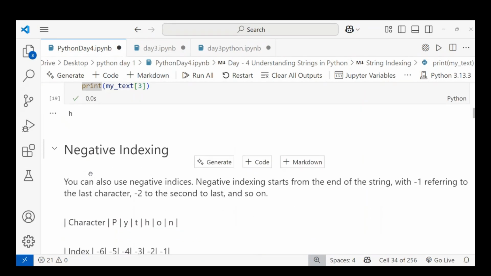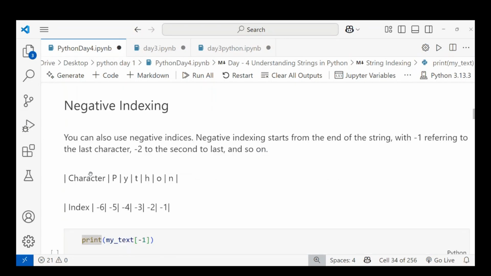Let's see negative indexing. Negative indexing means you can also index starting from the end of your string, with the reference being -1, whereas positive indexing starts from 0.